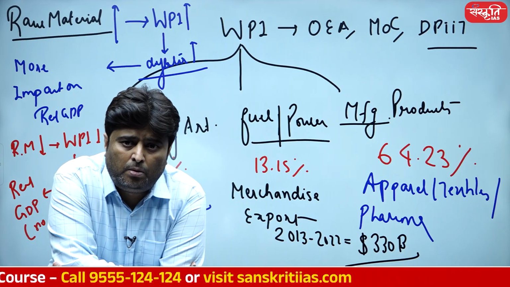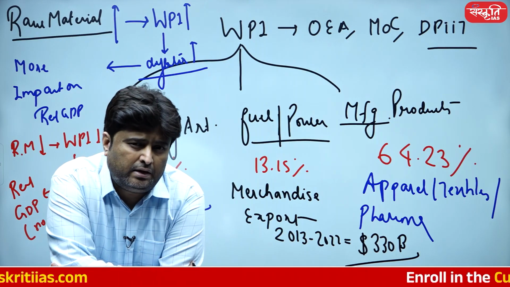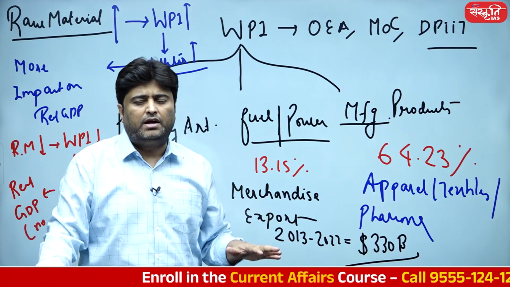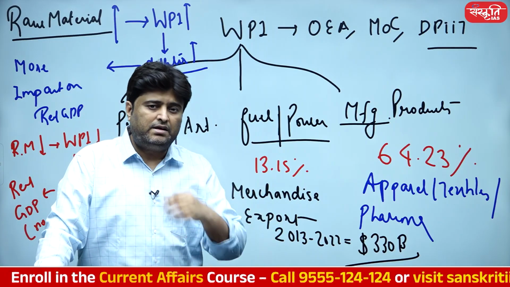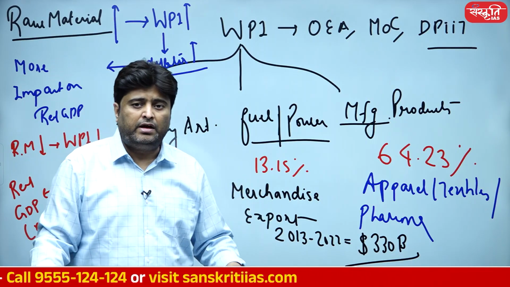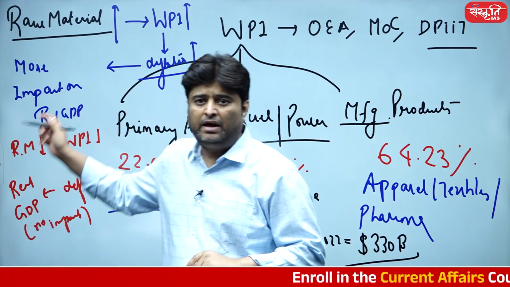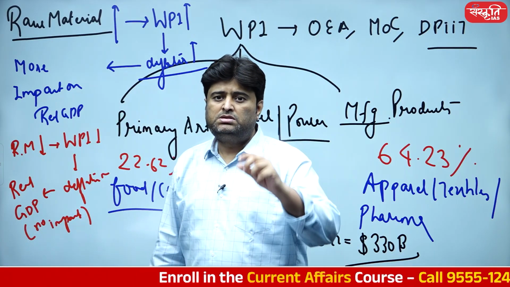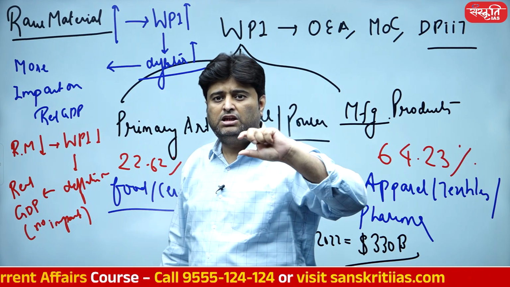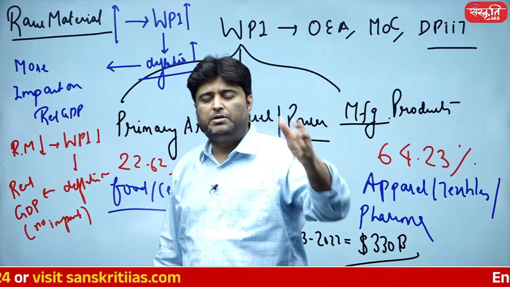Was it related to government schemes? Up to a certain extent, yes. Because you cannot deny the effort of the Ministry of Commerce, because they are running a lot of good programs which are essential. But having said that, if merchandise export increased from 330 to 440, it is not because of government effort. It was majorly due to the rise in WPI. Because रॉ मटेरियल प्राइसेस आर बीइंग मोर एक्सपेंसिव. तो आपने मंगवाया 10 में था, वैल्यू एड किया, 50 में बेच रहे हो, जो कल तक 30 में बिकता था 50 में बिक रहा है.